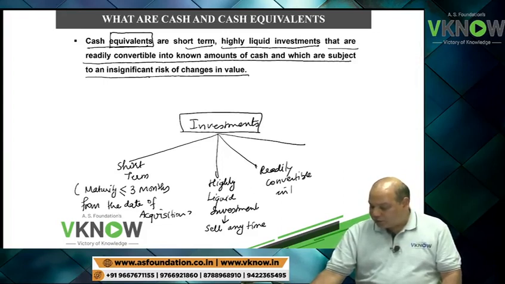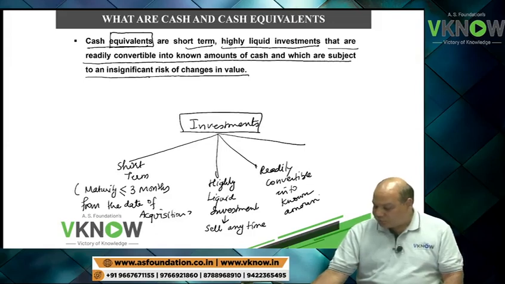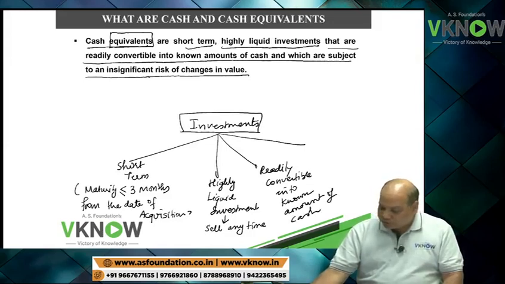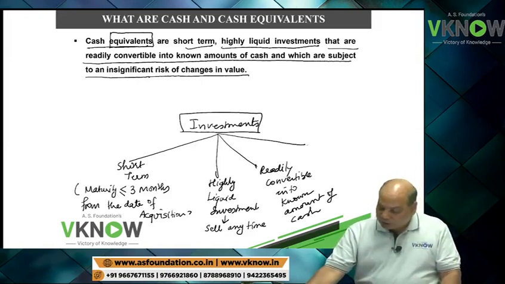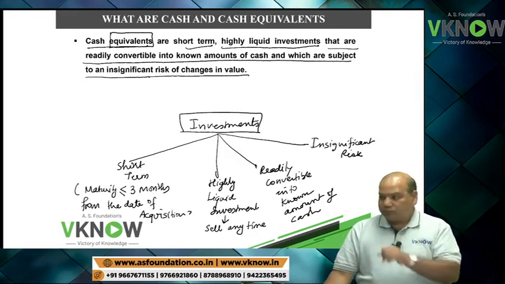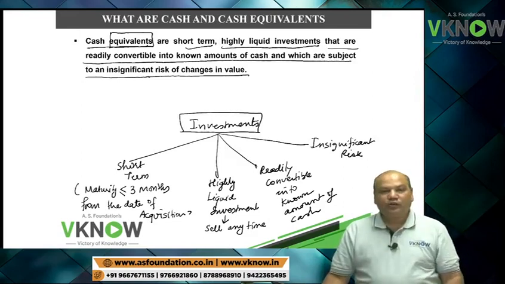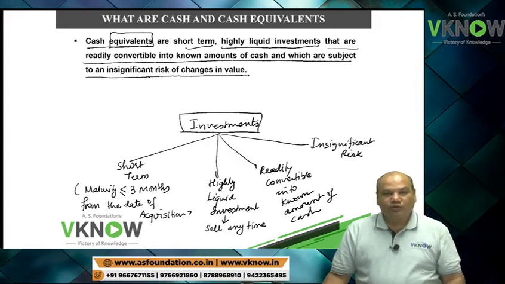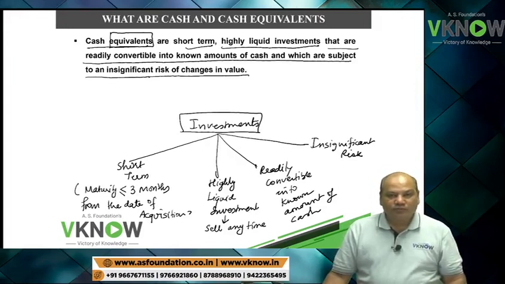Readily convertible into known amount of cash. That means you know that if you sell it, this is the amount you will realize. And last point is insignificant risk. If these four features are present in an investment, then that investment will be called cash equivalent. So let us revise.